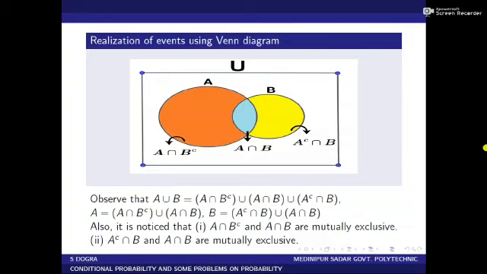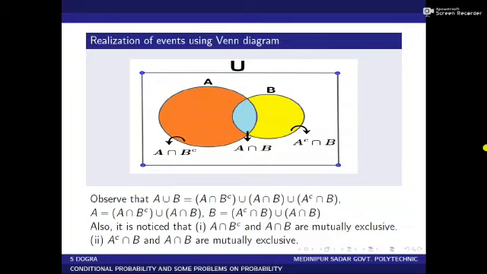So A union B equals A intersection B complement, the first part, union A intersection B, the second part, union A complement intersection B, the third part.